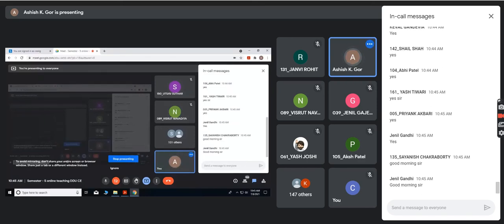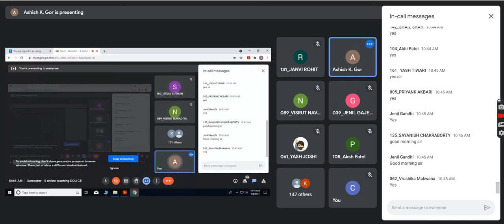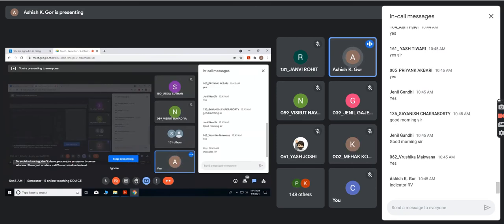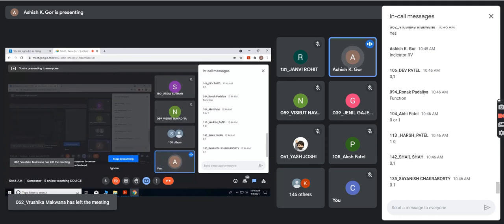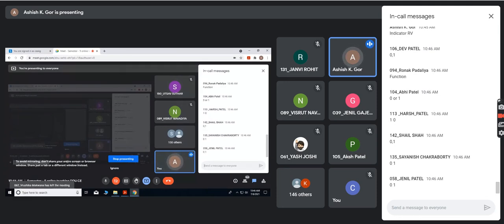Good morning. So, yesterday we were seeing the things about indicator random variable. I'll write RV for random variable. Can anybody tell me what is an indicator random variable? What are the values that it can take? Yes, it can take only two values, which is 0 and 1.